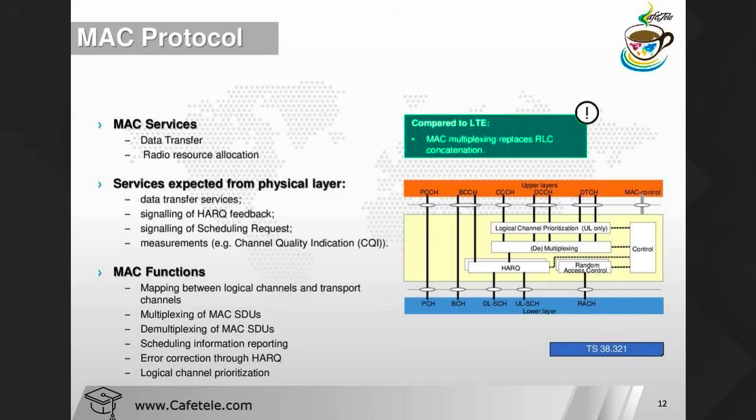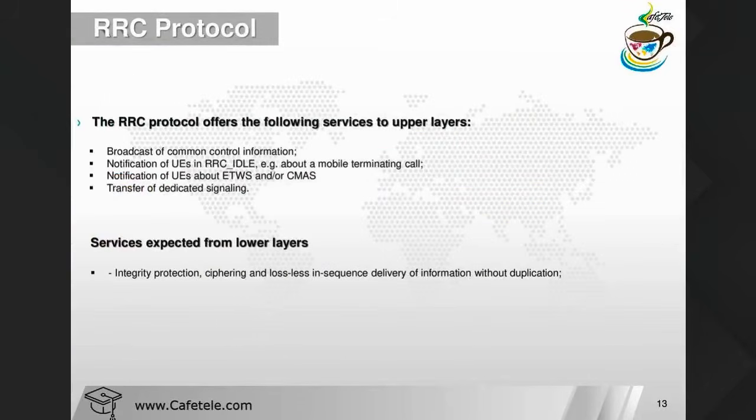So when we hold the big class for this protocol separately, at that time I will try to explain more. Okay. Now the last one is the RRC protocol. So RRC is very important for all RF guys like us. So what is the RRC protocol? RRC protocol offers the following services. The services are broadcast of the common control information, notification of devices in RRC idle, notification of devices about ETWS, transfer of dedicated signaling. Okay. And what are the services expected from the lower layer? So what is the lower layer for the RRC?